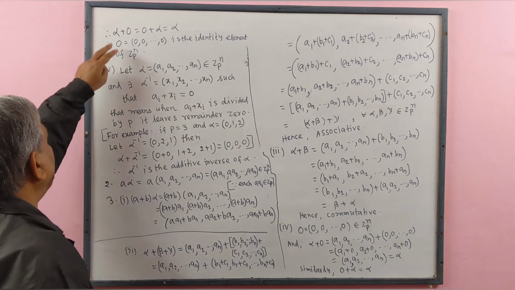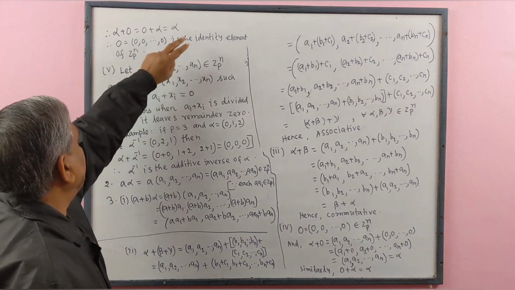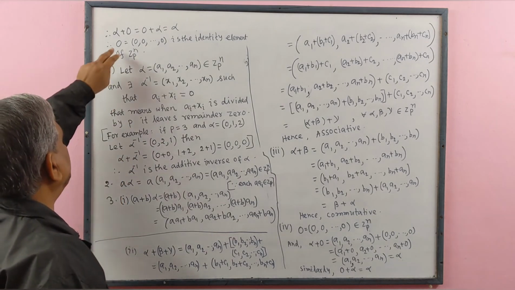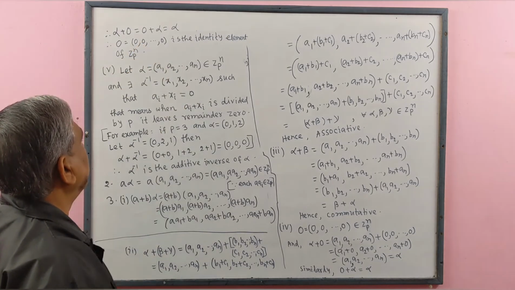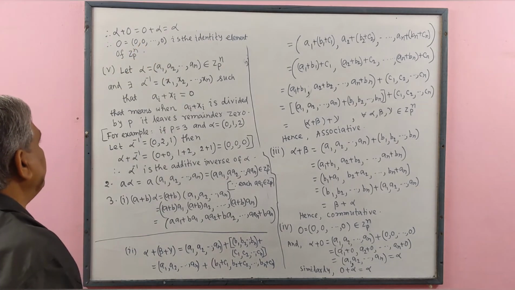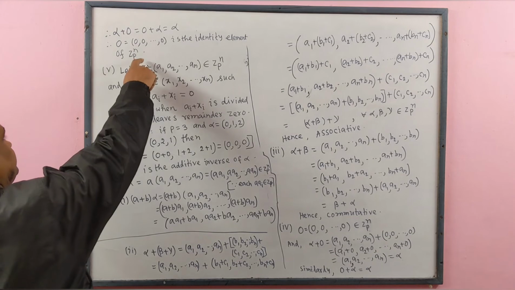That is alpha plus 0 equal to 0 plus alpha equal to alpha. Therefore this 0 ordered n-tuple containing each element 0 is the identity element of Zp to the power n.